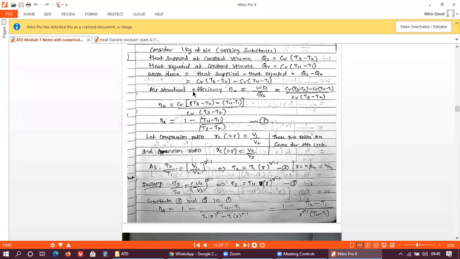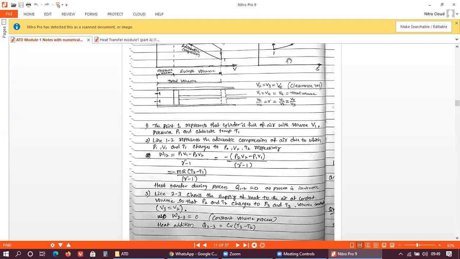Here consider 1 kg of air or working substance. Whatever the air standard cycles are, the working substance is always air. Just remember this part. Now, heat supplied during constant volume process. You just recall the PV diagram. Where does heat supply take place? From 2 to 3 process.